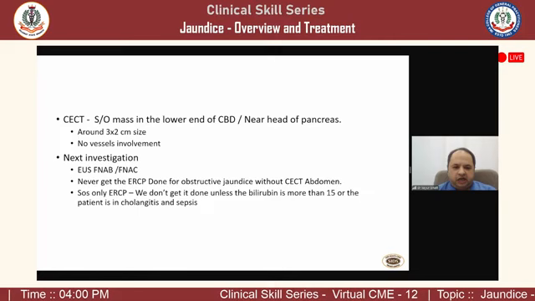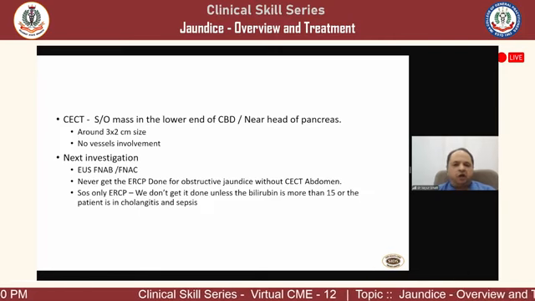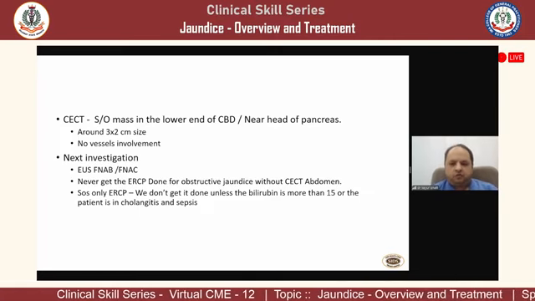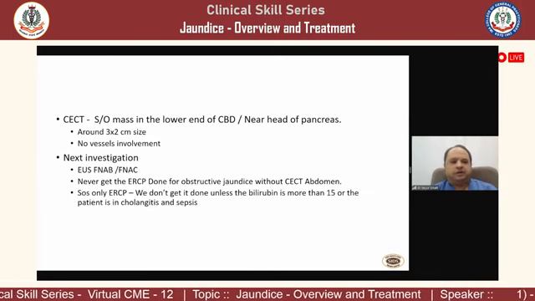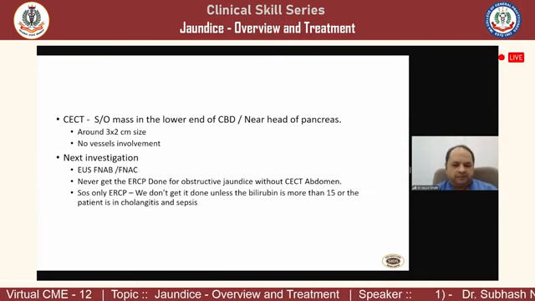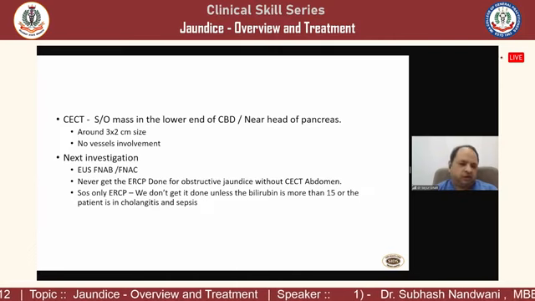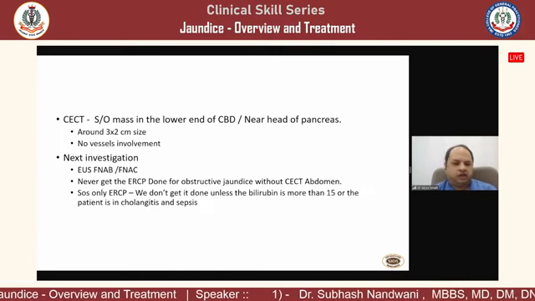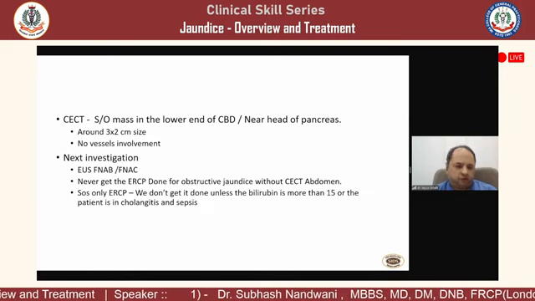because ERCP is practically speaking only and only indicated if the bilirubin level is more than 15 or the patient is there with cholangitis, sepsis, and intractable pruritus. Otherwise, there is no point in getting the ERCP done just for the sake of elevated bilirubin.